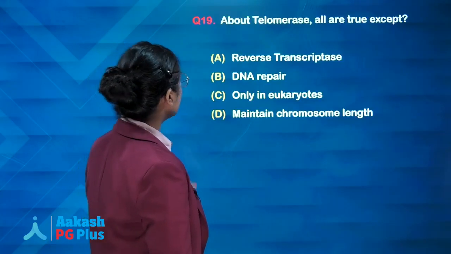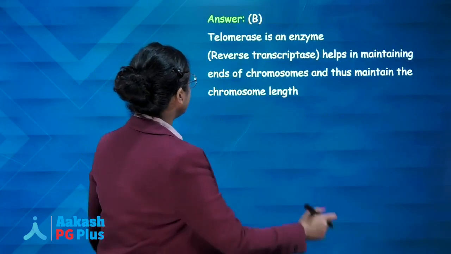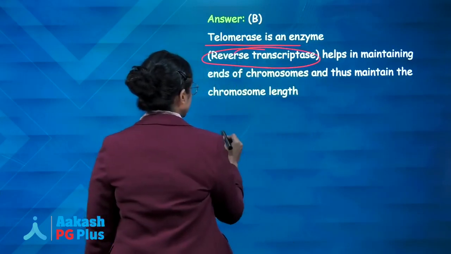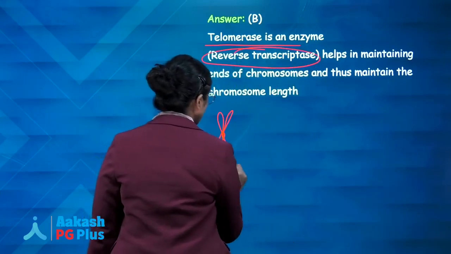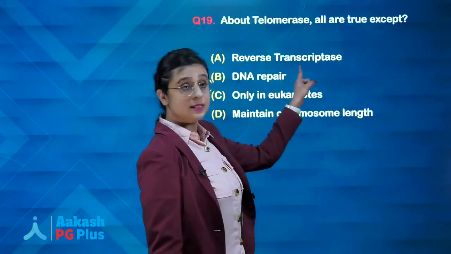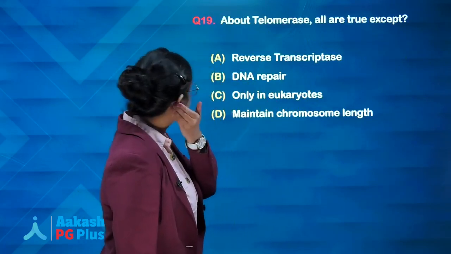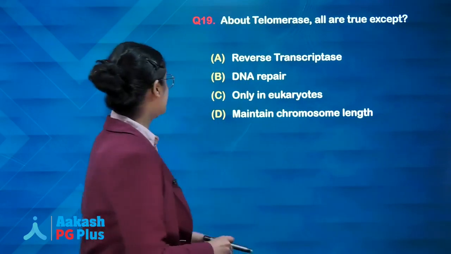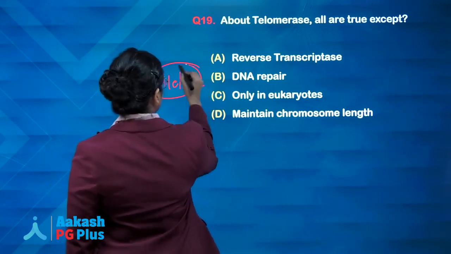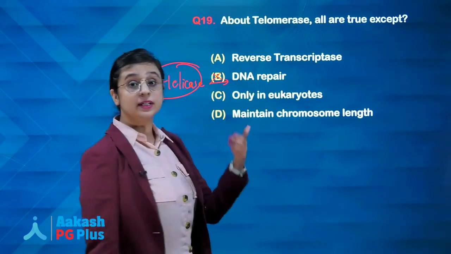Next, about telomerase, all are true except. Simply on the basis of theory, yes, telomerase is an enzyme. It is a reverse transcriptase which helps to maintain the ends of chromosomes, the length of the chromosome. It is found only in eukaryotes. It does maintain the chromosome length, but it is not involved in DNA repair. What enzyme is involved in DNA repair? The answer will be helicase. So all are true except DNA repair, which occurs with the help of DNA helicase enzyme.